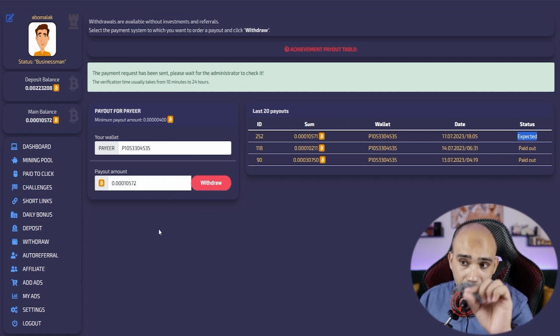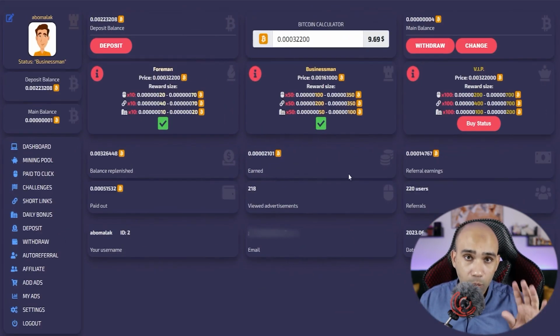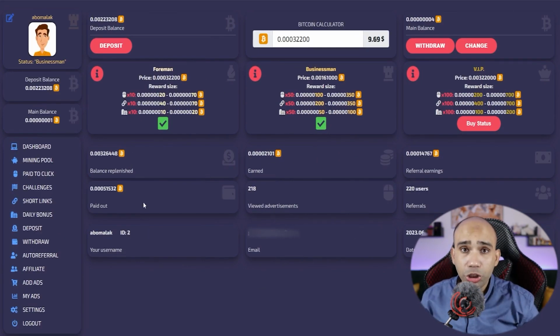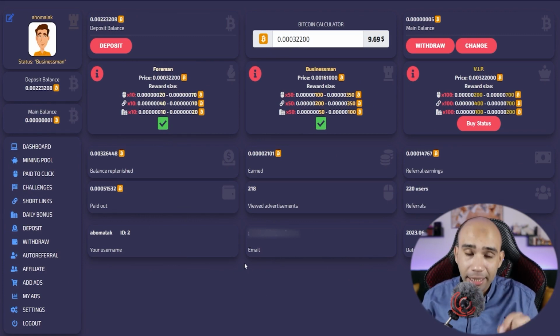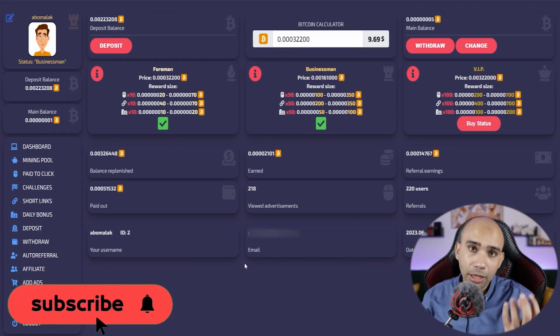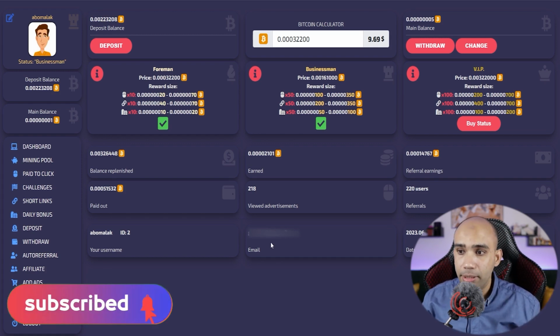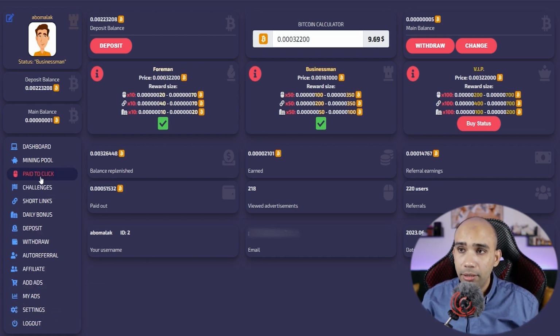Okay, let's go directly to the method of making money from the site so as not to be long for you. We will return to the home page. Of course, your account statistics appear here. You see how many ads, what you won, what you withdrew, your referrals, your registration date, and so on. Of course, the site has a paid part, but I will not explain it. If you want to know what is paid, watch the video in the description, but now I will explain the free one without capital.